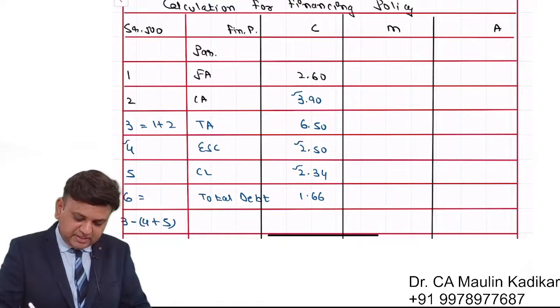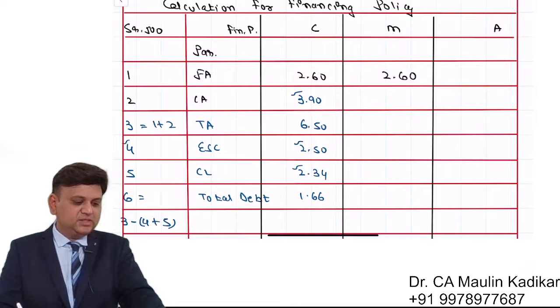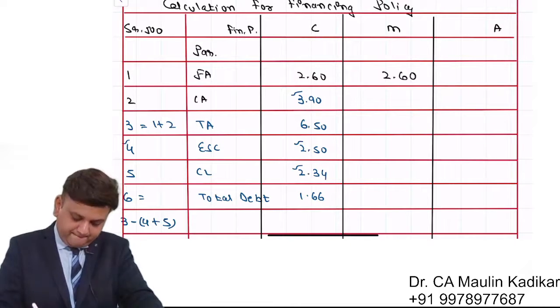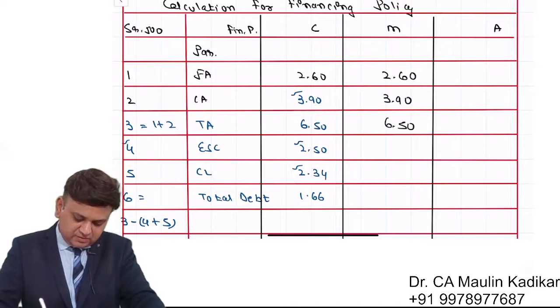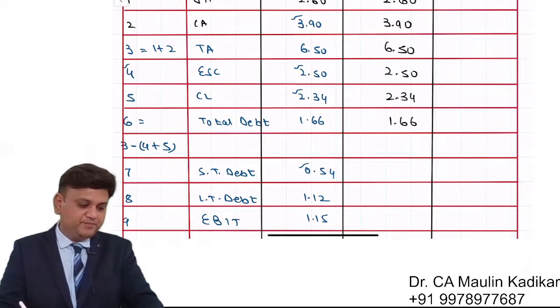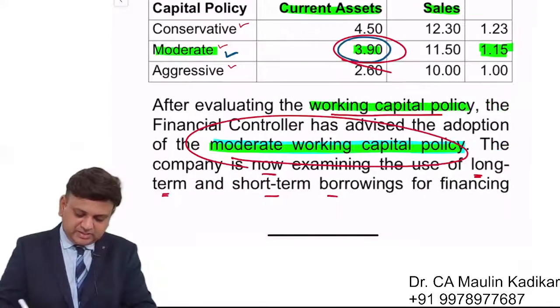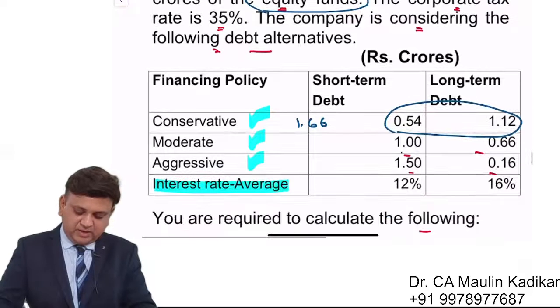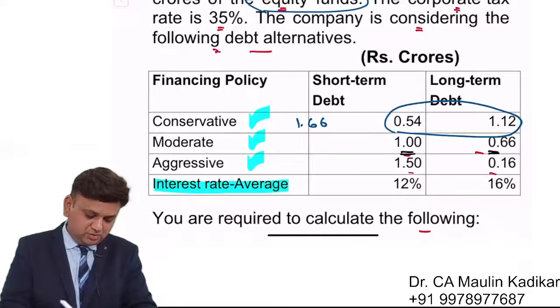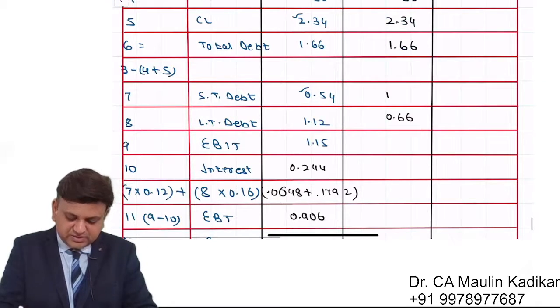Next, moderate, in that fixed asset will remain same. As far as the current assets is concerned, it is 3.90. So this is again 6.50. Equity share capital no change. Current liabilities no change. Total debt no change. Now the split between short term and long term will change. You can see that the split is 1 and 0.66. So for short term it is 1 and for long term it is 0.66.